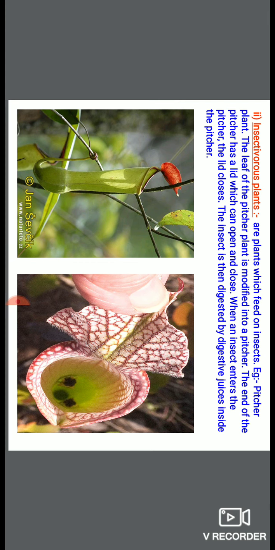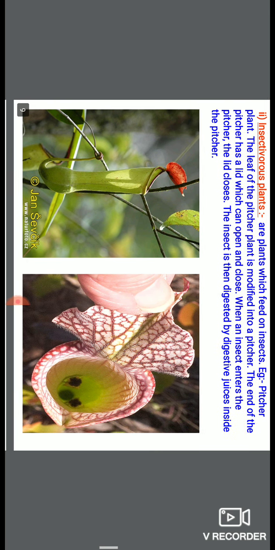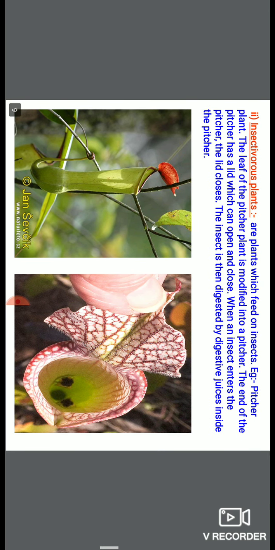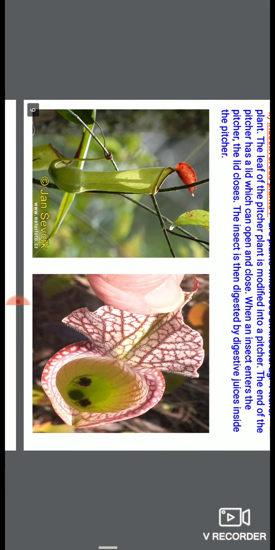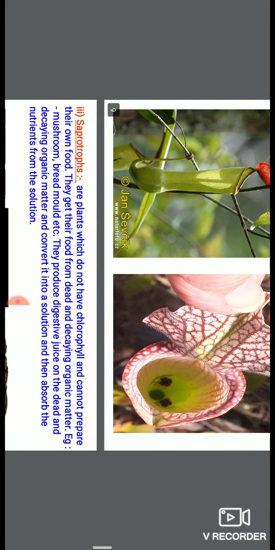See, these are lean plants. It means they can synthesize their own food, that is carbohydrate. But for their nitrogen requirement and nutrient requirement, they depend on insects. It means partially they are autotroph and partially they are heterotrophs. It means insectivorous plants are partial autotrophs. Is it clear? Next one is saprotrophs.